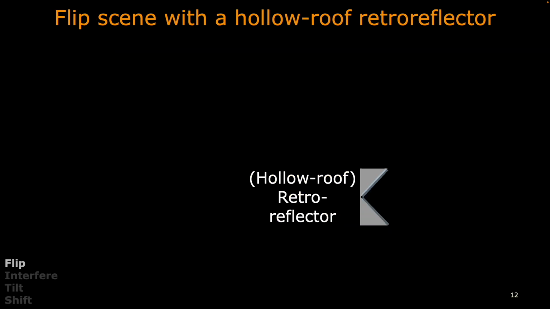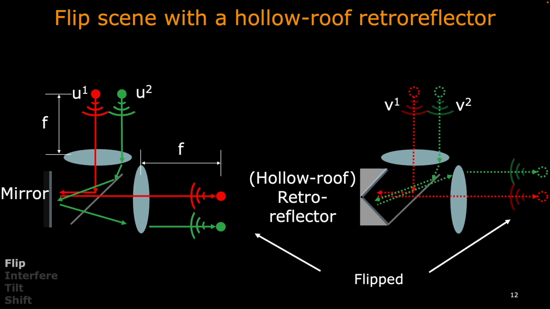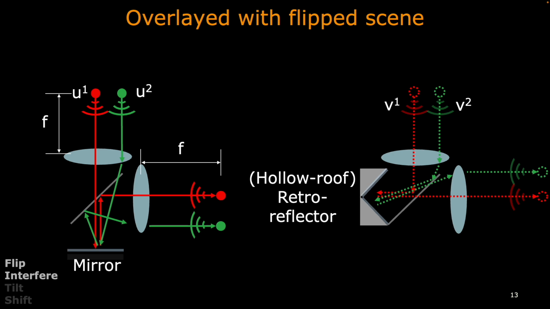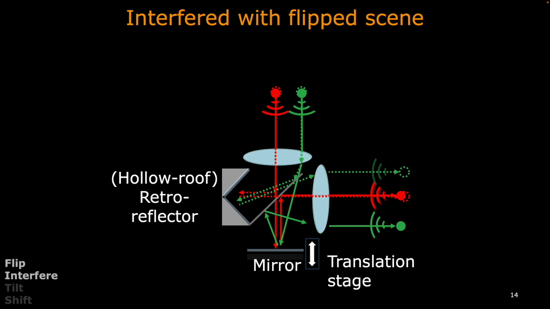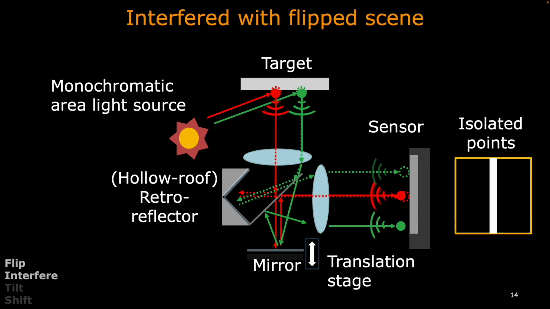First, we use a retroreflector to flip the scene. Compared to the 4F systems with a mirror in the center, the one with the hollow roof retroreflector flips the scene in one dimension. To overlay two scenes, we first rearrange the left setup to bring the mirror to the bottom, and now these two systems can be implemented in one setup. By adding a translation stage, two passes can now be interfered with different path delays. Put it between target and sensor.